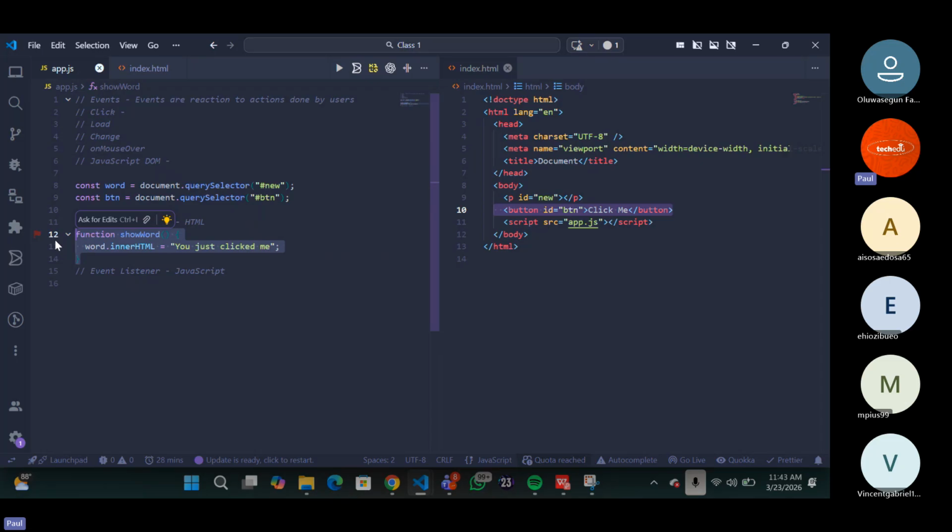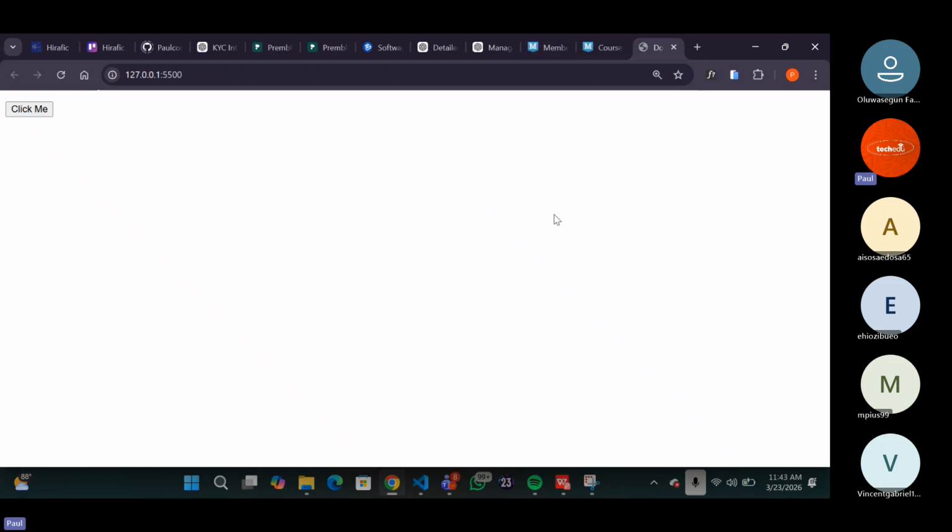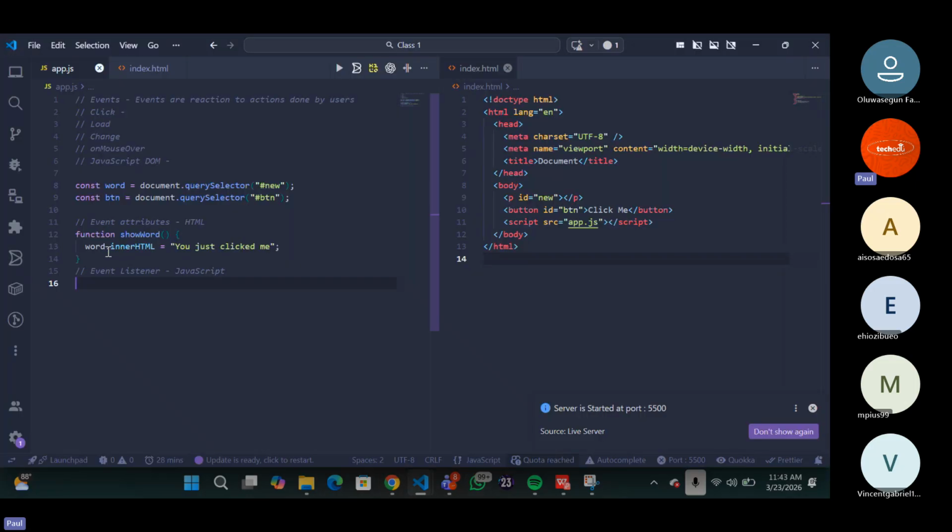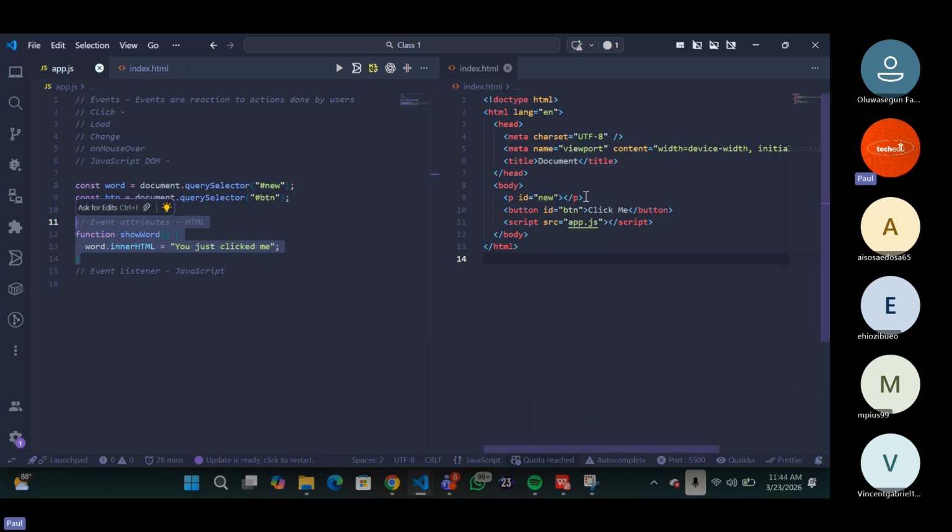You understand? Now, you've defined it, you've given it a task, but you've not called it, meaning the function will never work. Now, you've just said, oh, I want this particular function to just what? So click me, it's not yet showing. So let's wait for it. I want this particular function to just what? Show, give this particular p tag that is here and change the content to what? You just click me. Now, that's the function.